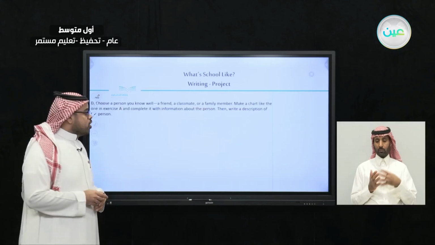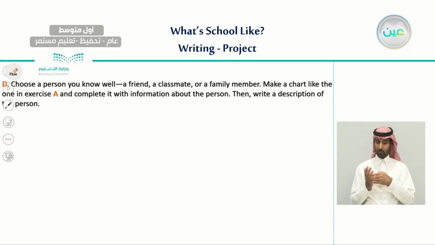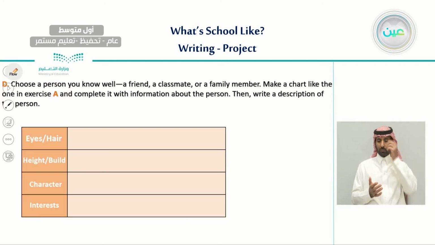Now, moving on to the last exercise we have, and this exercise is similar to the exercise we had before. This exercise says, choose a person you know well, maybe a friend or a classmate or a family member, and make a chart like the one we have in exercise A, and complete it with information about the person. Then write a description of the person.